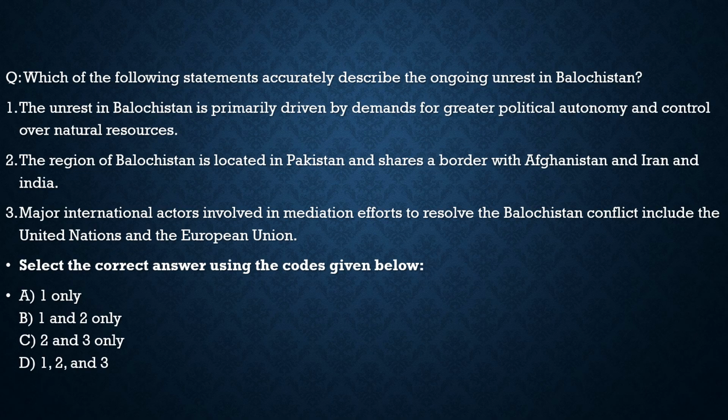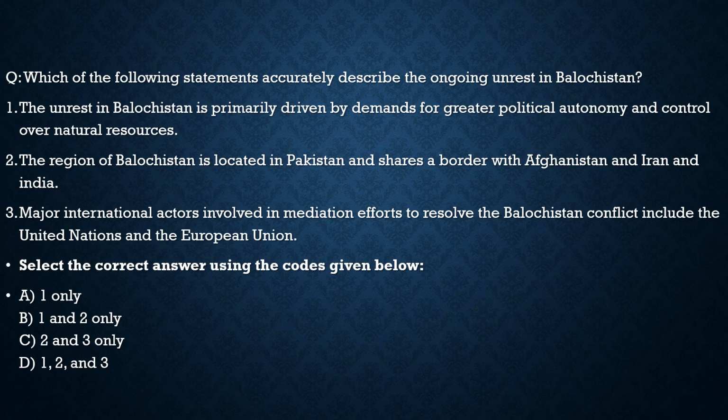Here the question says, which of the following statements accurately describe the ongoing unrest in Balochistan? The first statement: the unrest in Balochistan is primarily driven by demands for greater political autonomy and control over natural resources, 100% correct. Second: the region of Balochistan is located in Pakistan and shares a border with Afghanistan, Iran and India, totally incorrect. It definitely shares a border with Iran and Afghanistan, but does not share a border with India.